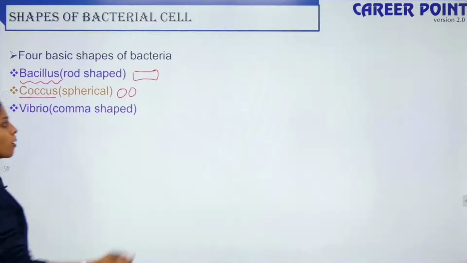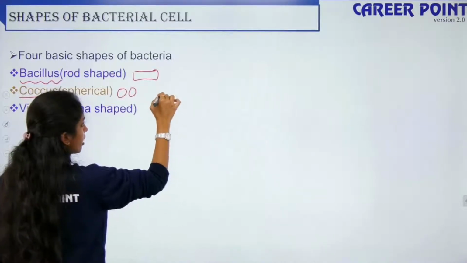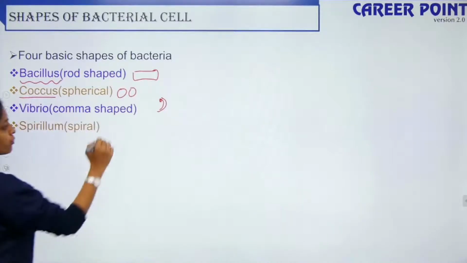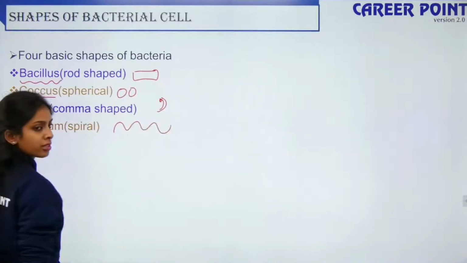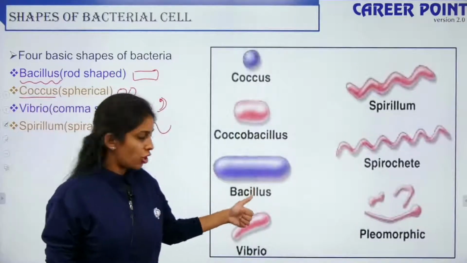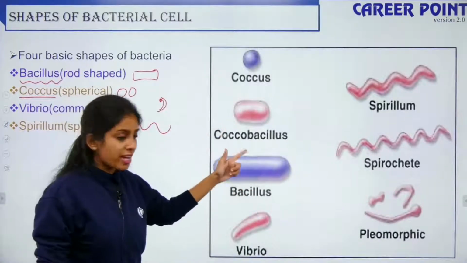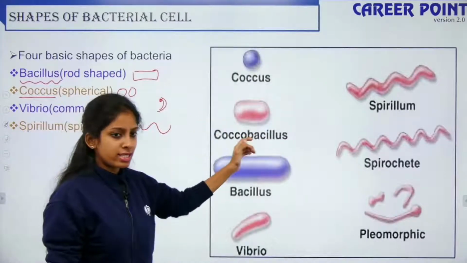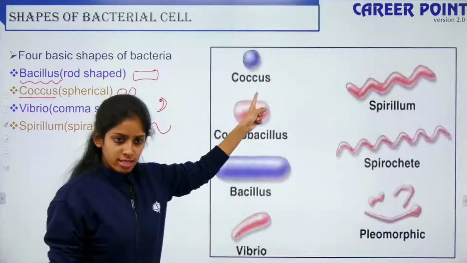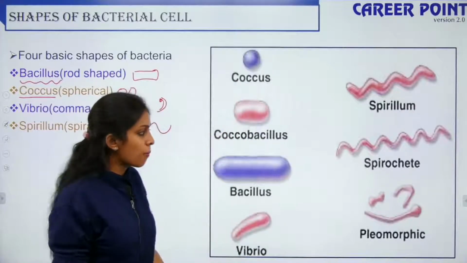Then vibrio is comma shaped. So how do you write a comma? It is like this. So this is comma shaped. Then spirillum, so this is spiral. So you have your bacillus, which is rod shaped, coccus, which is spherical, and coccobacillus, this is spherical with your rod shaped combined. So coccus is round shaped and vibrio is comma shaped.